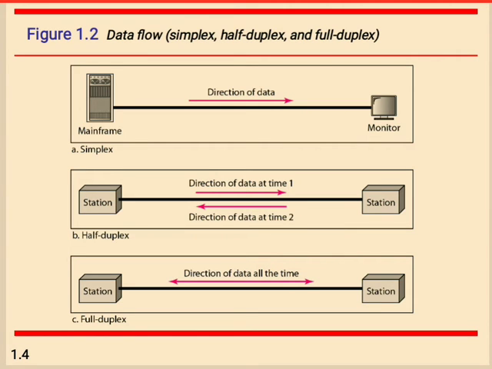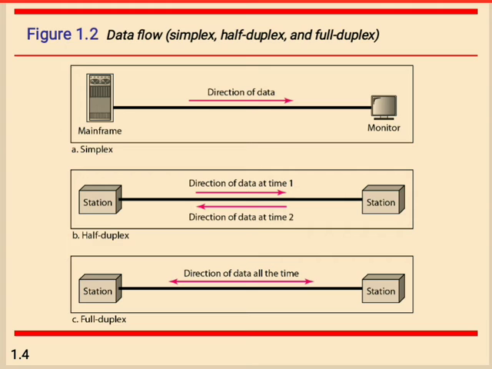When we see the half duplex data flow, we are using station to station. Here we are using 2 stations, with one direction of data at a time, and then the other direction at another time, sending the data from one side to another side.